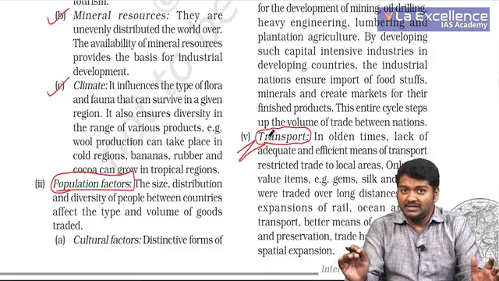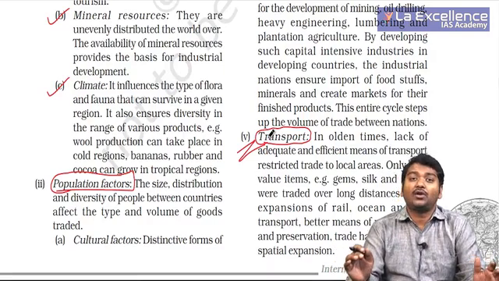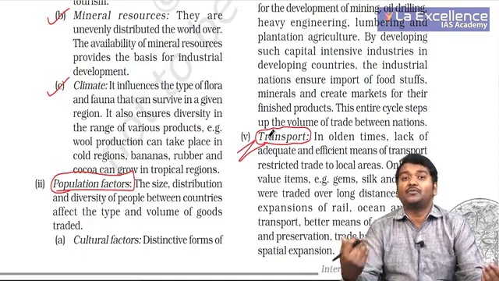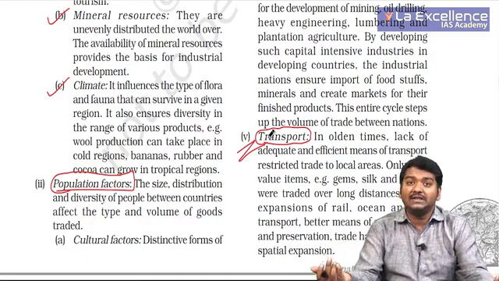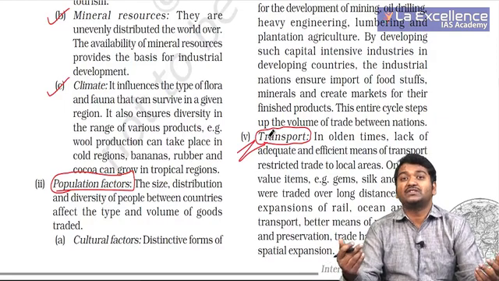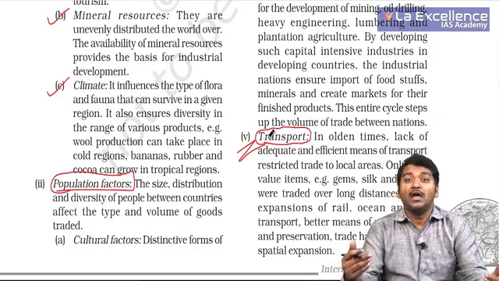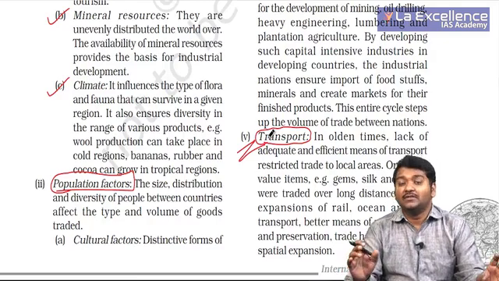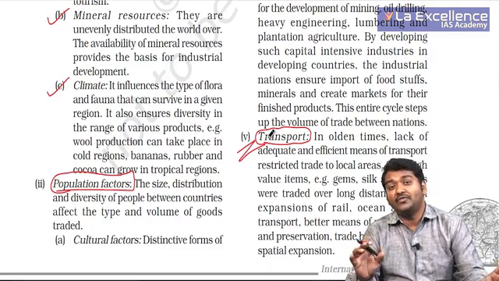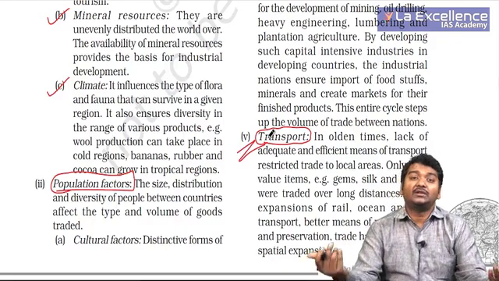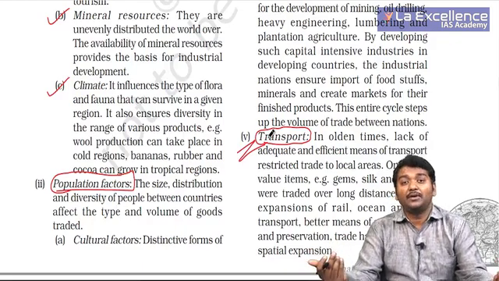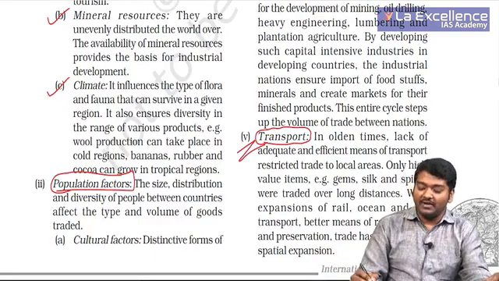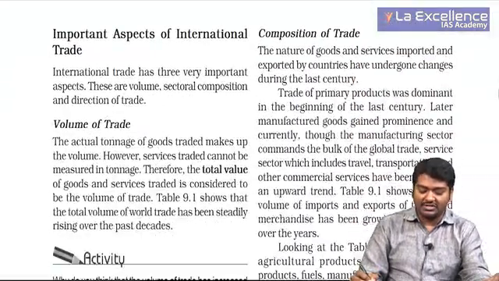Let us take Northeast India. Northeast India receives a lot of goods from Myanmar and Bangladesh, and goods going from Northeast India will be less, for the simple reason that transportation facilities are not so proper within. If you can exploit all the natural resources within Northeast India, and if you can export them, then Northeast India is not dependent on the neighboring countries at all. So transport plays a very important role in the destination as well.